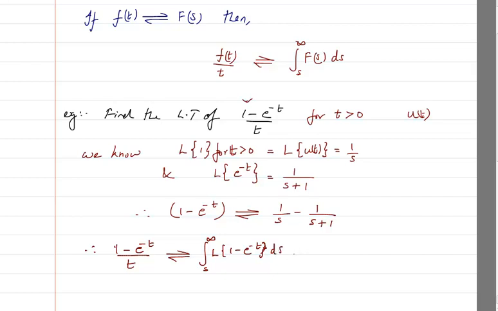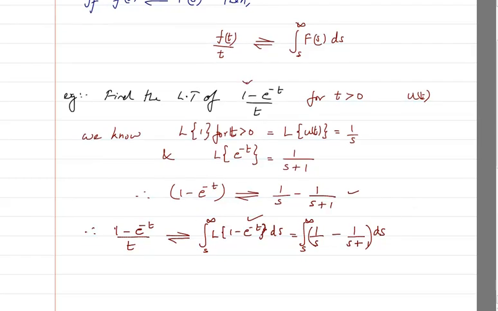And what is that? This one is, again, s to infinity, and Laplace we have already found out here, so 1 by s minus 1 by s plus 1. See, I have not joined them together, I have not done the subtraction here. Why? Because when I am doing integration, it is better to keep it separate. Okay, so I will take it down.